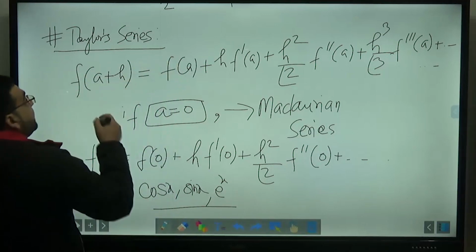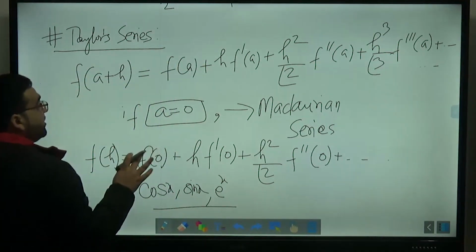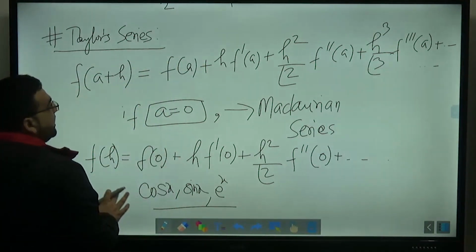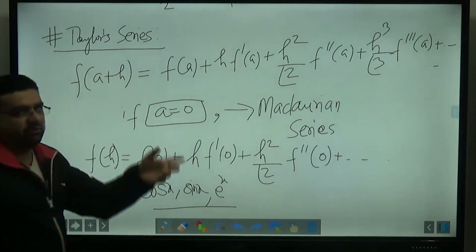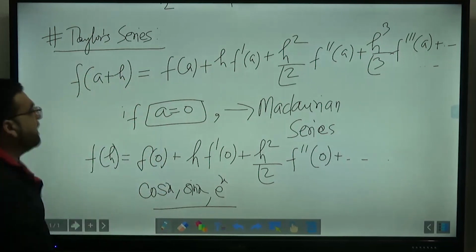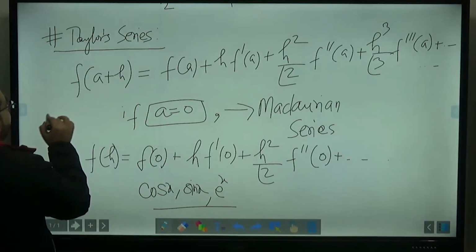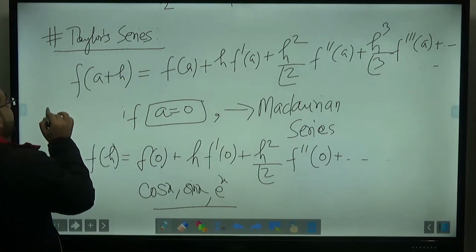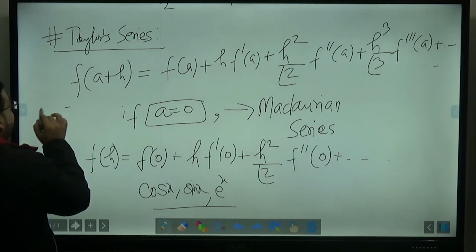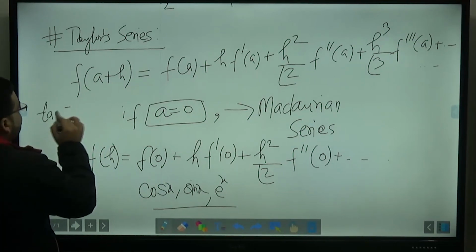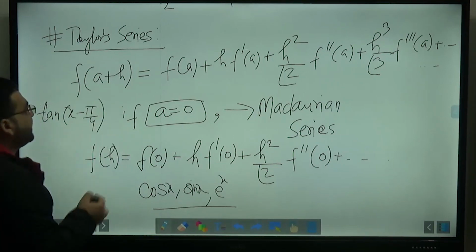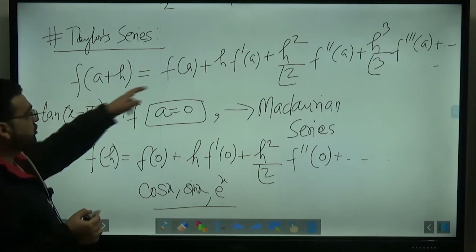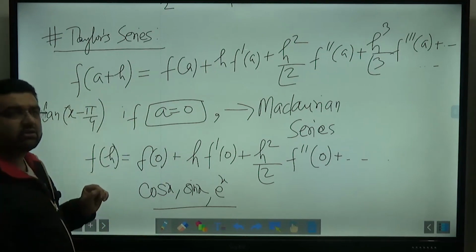And with the help of Taylor series, you can find the expansion of any function about any point. Suppose that in the question it is like this: find the expansion of tan x about pi by 4. You just put it like this. So f of x is tan x. So you have to find the expansion of tan of, let us say, x minus pi by 4. Put a is equals to minus pi by 4.